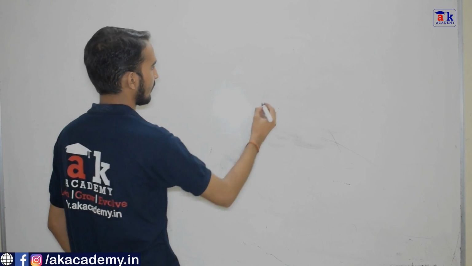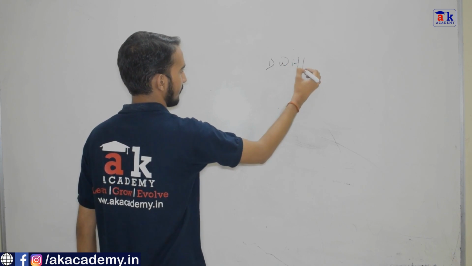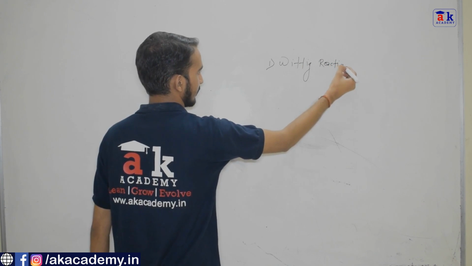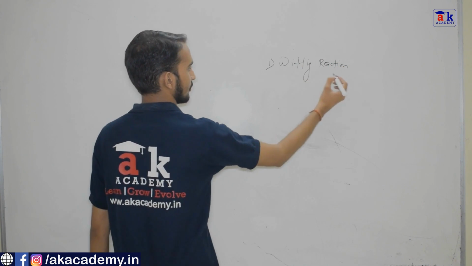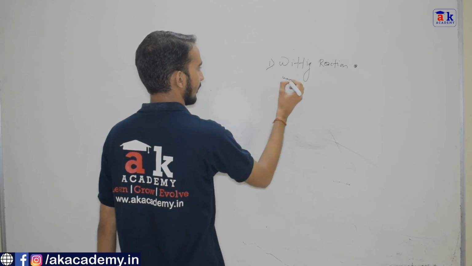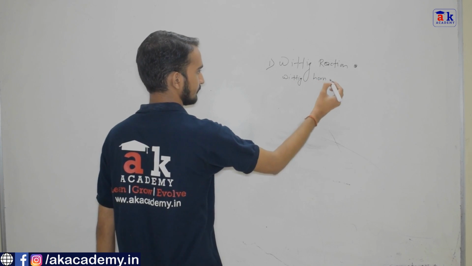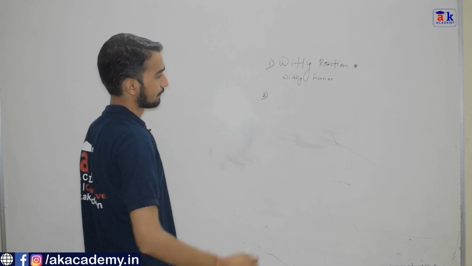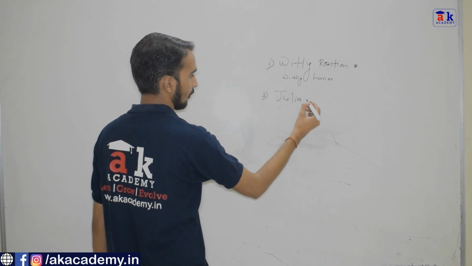Number 1 reaction which we are going to study in this topic is very famous, and that is Wittig reaction. We are going to study what is Wittig reaction and the modification of Wittig reaction, which is called Wittig-Horner. Number 2 is Julia olefination.